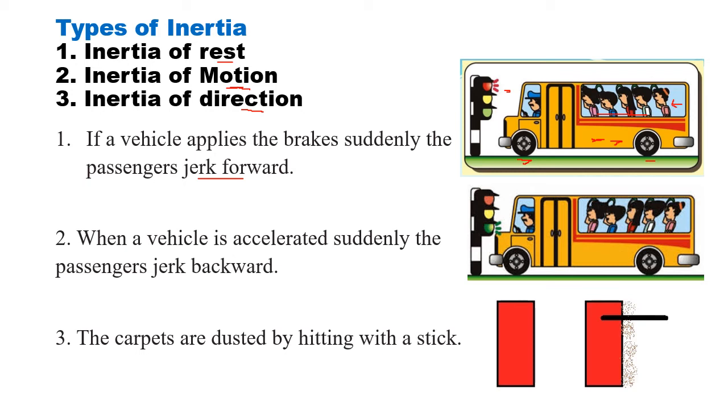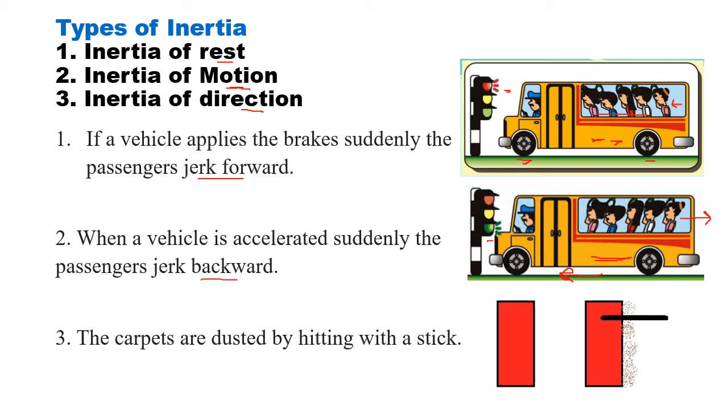Now the bus was standing at rest, the light became green, so the bus moved forward. The bus has gone forward. When the bus went forward, the feet of the people went forward with the bus. But the heads wanted to remain at rest, so the heads jerked backwards. That was inertia of rest.